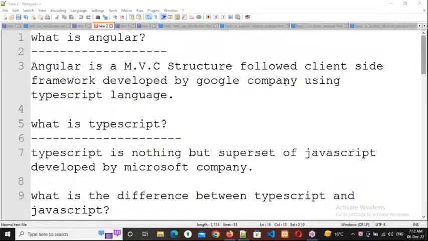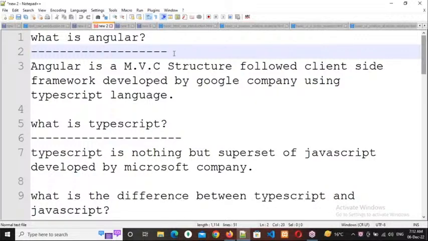In the starting days, only introduction is possible. So we are going to learn about the introduction of Angular. Introduction means what it is, who developed it, all those things. So what is Angular? Angular is an MVC structure followed client-side framework developed by Google company using the TypeScript language. I will explain the MVC structure a little bit later.